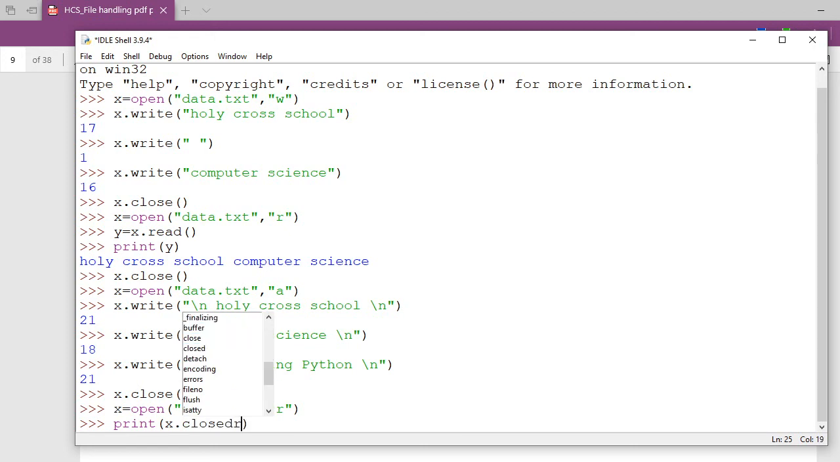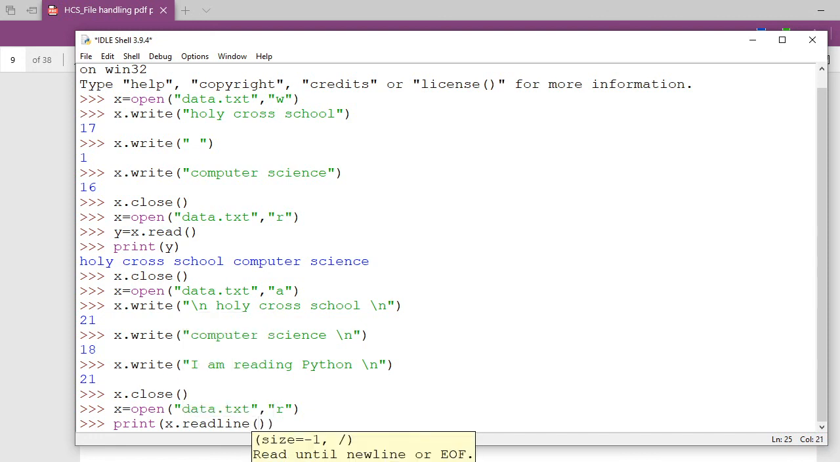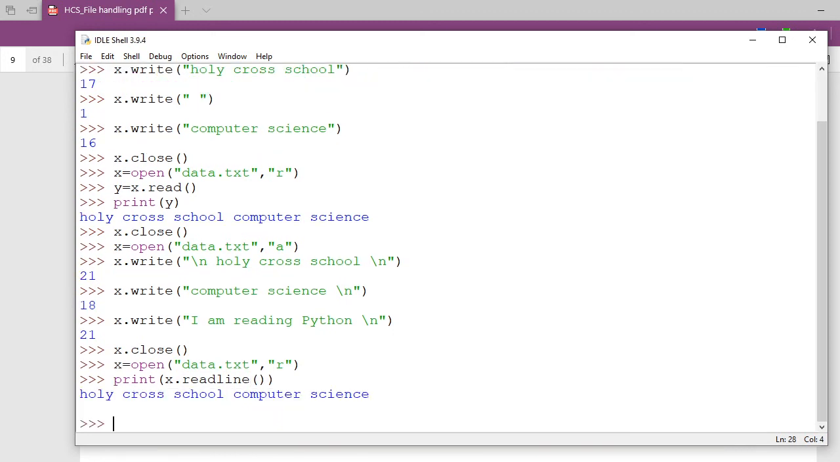Okay, see here, x dot, where is that? You see readline and then readlines. x dot readline. I am not writing anything here. I want to print the first line. Okay, the first line is being printed for me. If I type the same command again here, what will be the next output? Can you tell me?